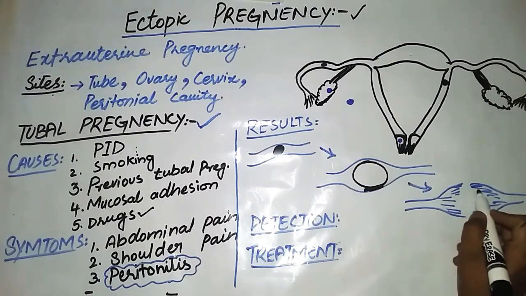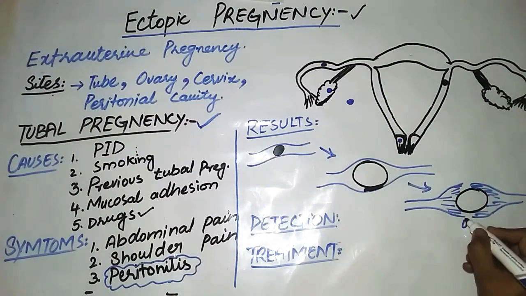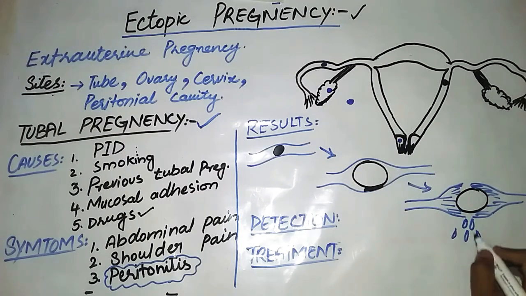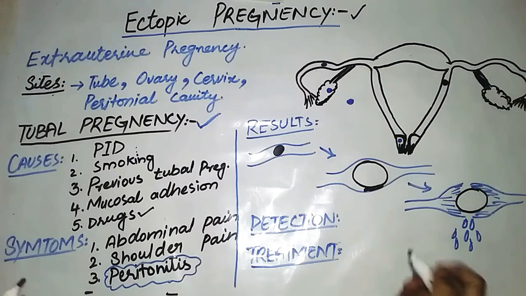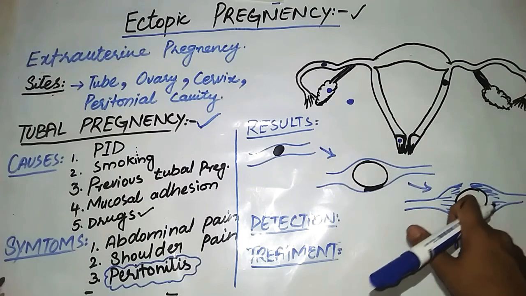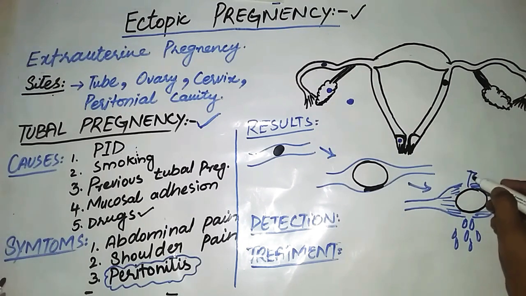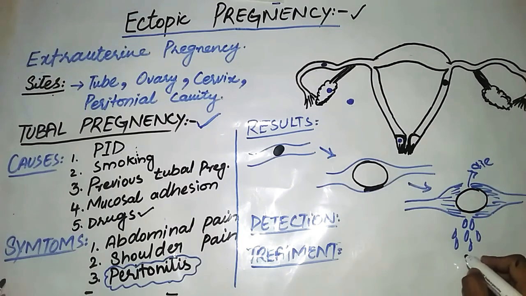The tube will be ruptured and it results in excessive bleeding. This excessive bleeding, also known as internal bleeding, may cause maternal death. And the embryo will ultimately die because there is no more nutrition and blood supply to the embryo, so it must die. But because of this bleeding there could be maternal death.